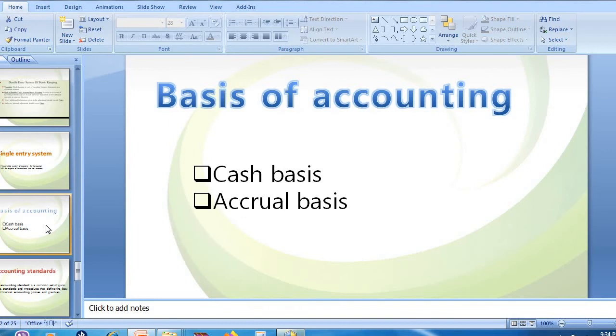So next is basis of accounting. What do you mean by basis? On which basis they are going to enter the transactions in the books of account? See there are two bases. One is cash basis and the other is accrual basis. So what do you mean by cash basis?